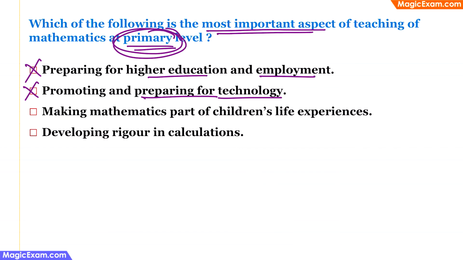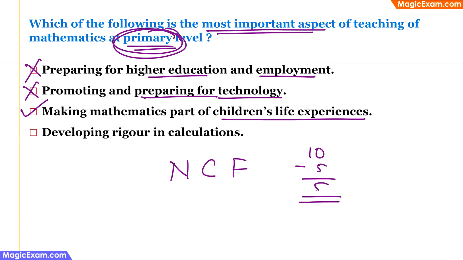Making mathematics part of children's life experiences. This is a correct statement. And even the National Curriculum Framework also talks about the need to make mathematics part of children's life experiences. For example, if you teach a child that 10 minus 5 is 5, then you are just teaching some concepts. You are teaching them theory.